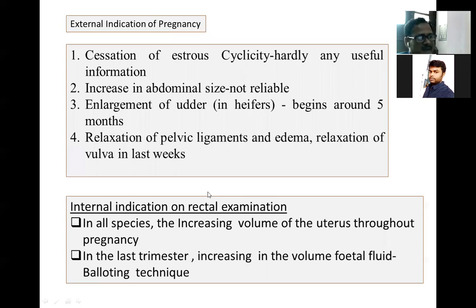When you grasp this middle uterine artery, present on the broad ligament and supplying the horns, you will feel a whirring sound. As pregnancy advances, there will be gradual enlargement of the middle uterine artery all along.